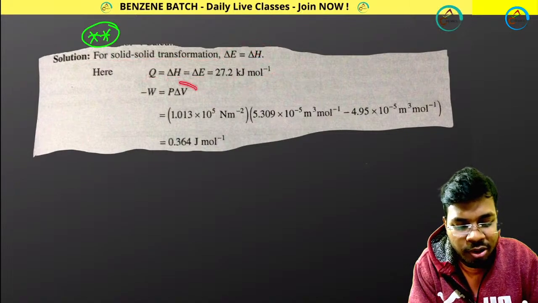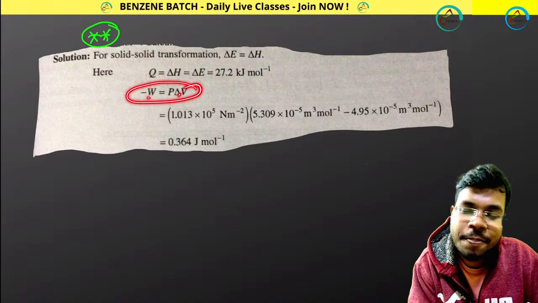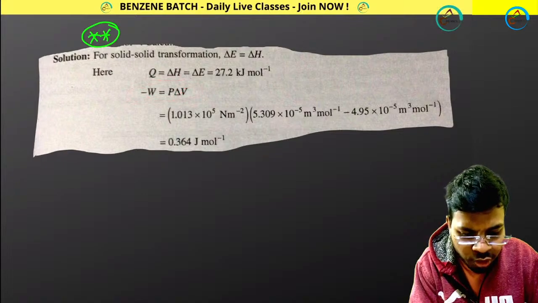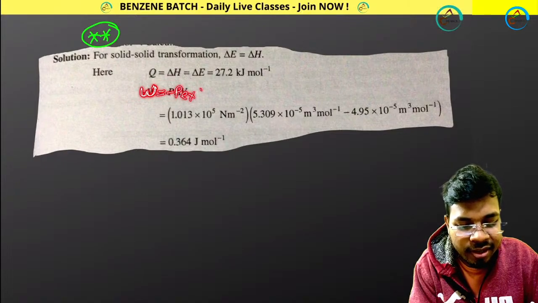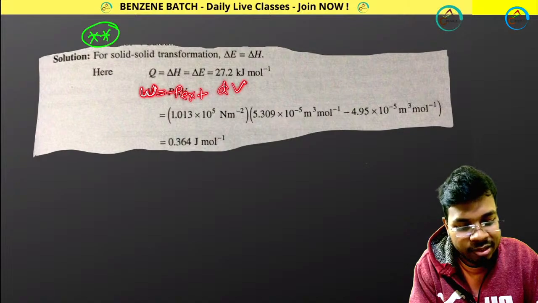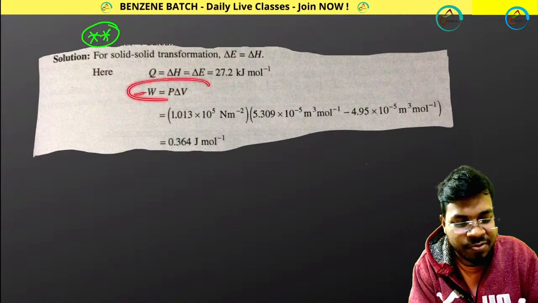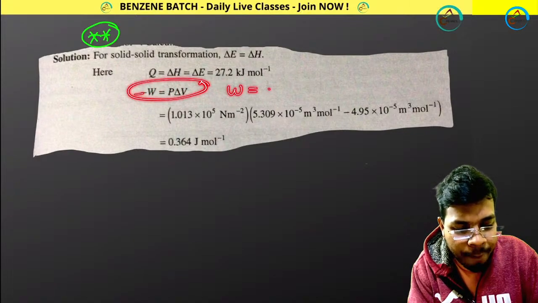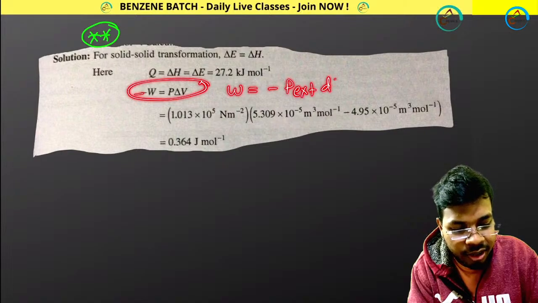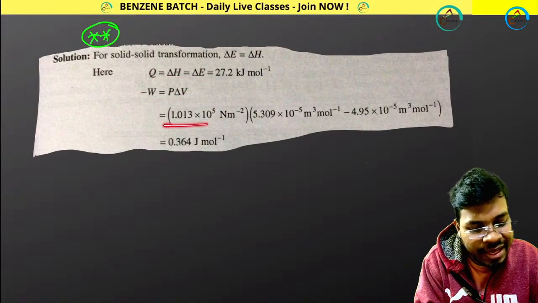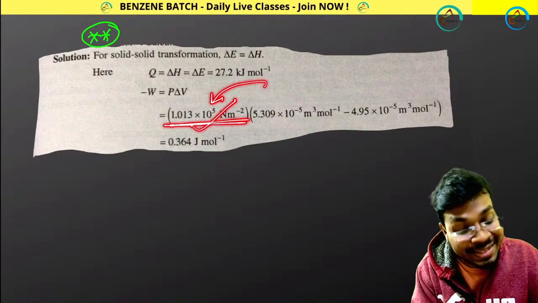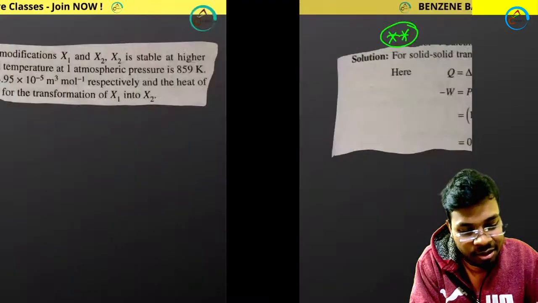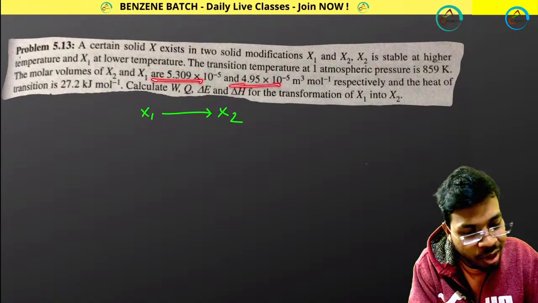Similarly, you know, W equals what? Minus P external dV. Calculate W equals minus P external dV. Don't use the minus W expression. Use W equals minus P external dV. Now P external is given as 1 atmosphere. Convert 1 atmosphere to Pascal. Delta V is also given, V2 and V1 in meter cube.